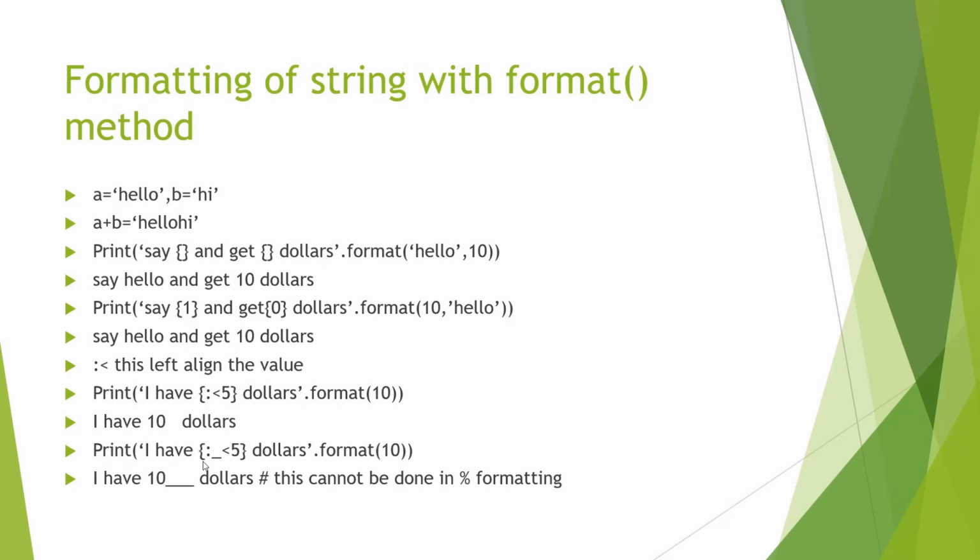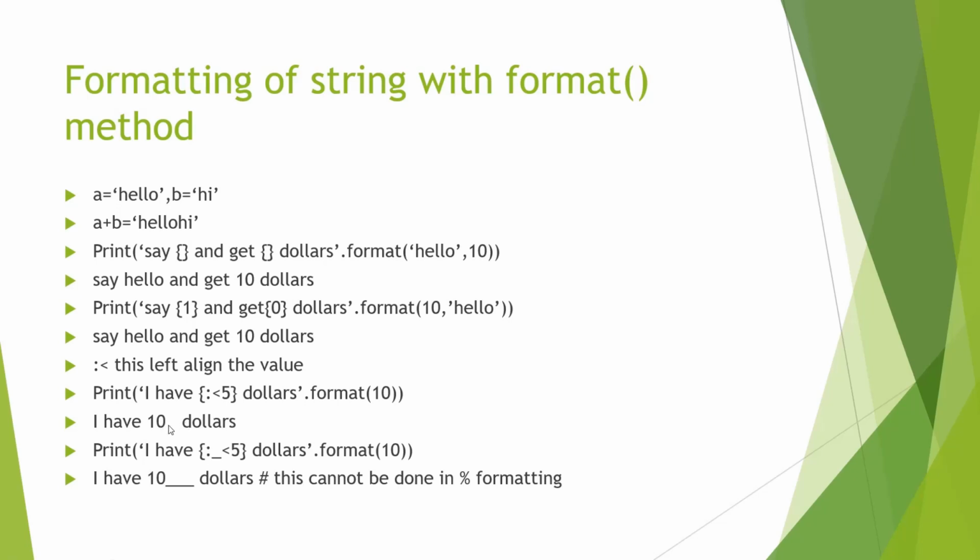Now we have another format here, exactly the same as the previous one, but here after the colon we are using an underscore and then the less than sign and then 5. So what this says is we're going to have 5 spaces. Whatever the value, it's going to be towards the left of the 5 spaces because we have a less than sign. So this less than sign will move the value towards the left of those spaces, and then the rest of the spaces will be filled by underscores.